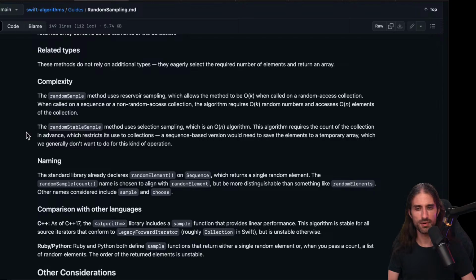And the random stable sample method uses selection sampling, which is an O of n algorithm. This algorithm requires a count of the collection in advance, which restricts its use to collections. A sequence-based version would need to save the elements to a temporary array, which we generally don't want to do for this kind of operation. And also, I guess, oh yeah, because then there is a copy that is involved. Okay.